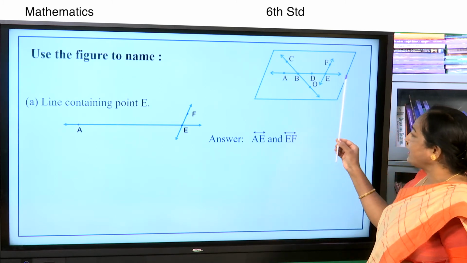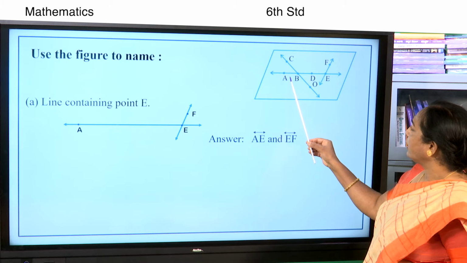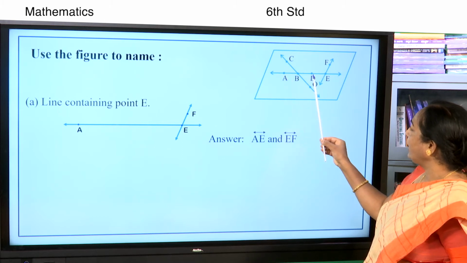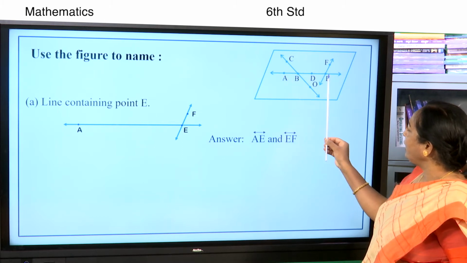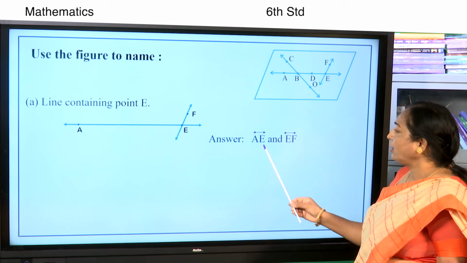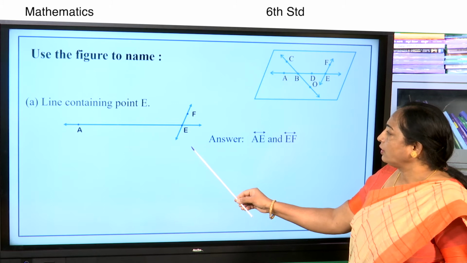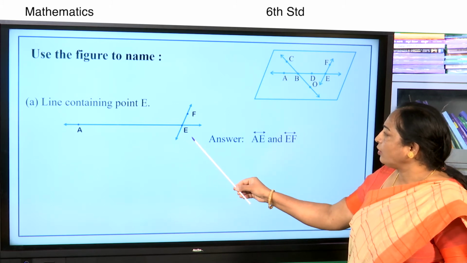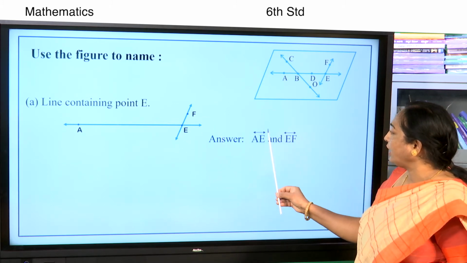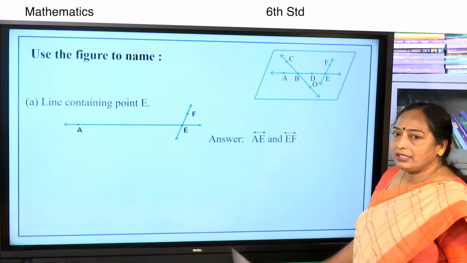AE is also considered as the line AB, the line AD, the line BE also. Here we took the line as AE.